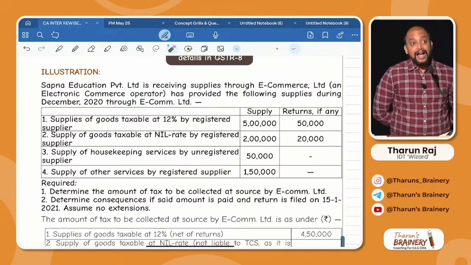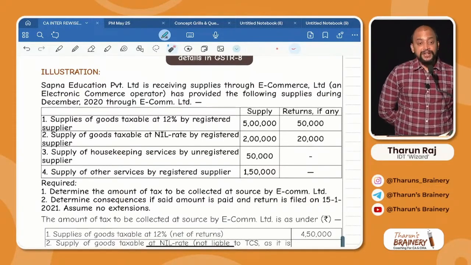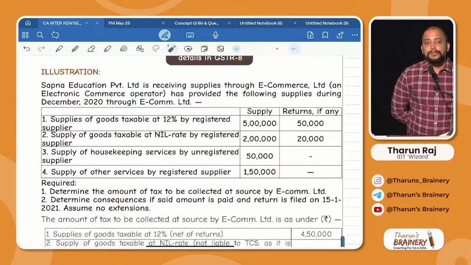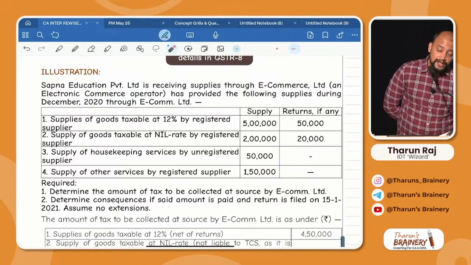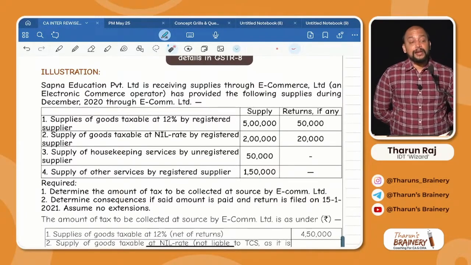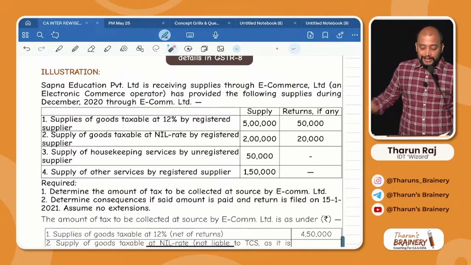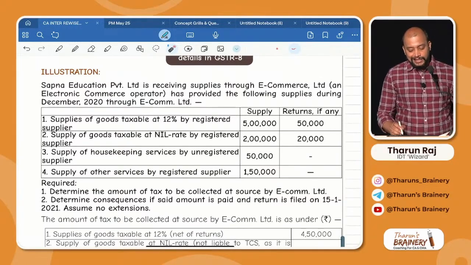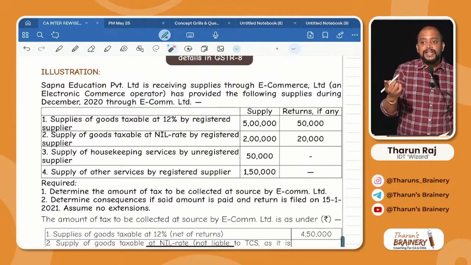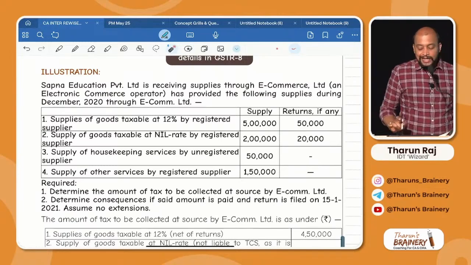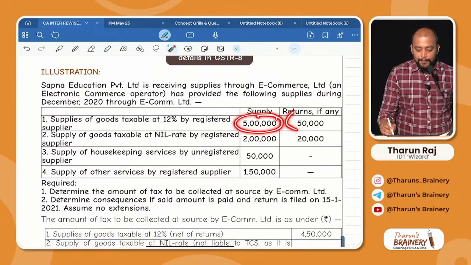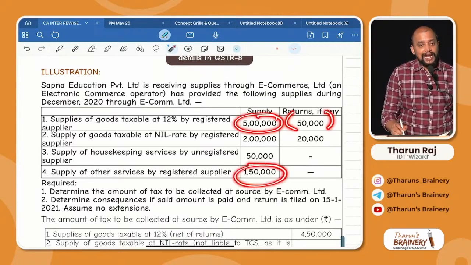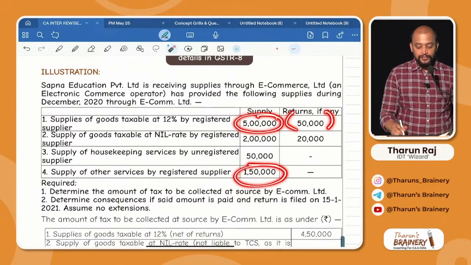Then supply of other services by registered supplier. Whether TCS is applicable or not applicable? Applicable. Why? Because the supplier is registered and the supplies are taxable. Due to that reason it's not given as exempted. If it's not given as exempted, it will be taxable. Got it? Taxable. So TCS applicable. So TCS is applicable on what? 5 lakh minus 50,000 plus 1 lakh 50,000. How much? 6 lakhs. On 6 lakhs, what is the rate of TCS?